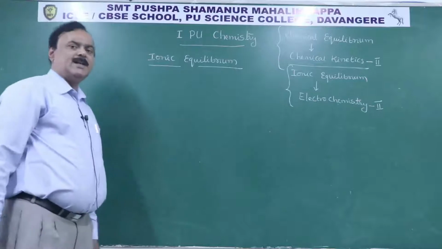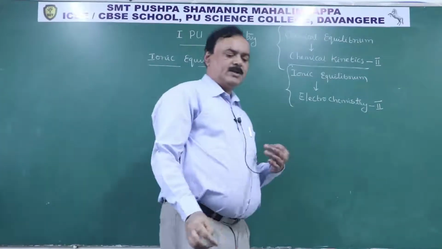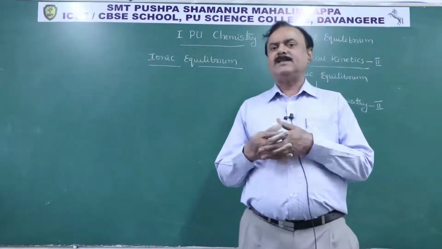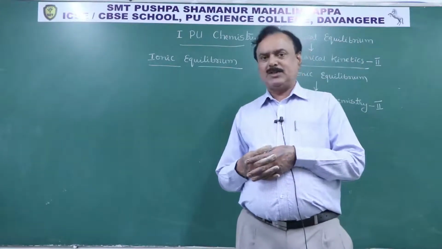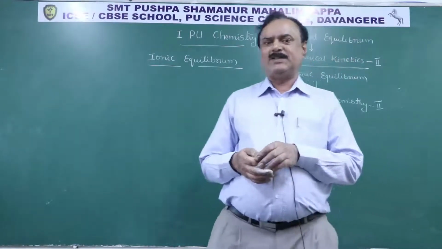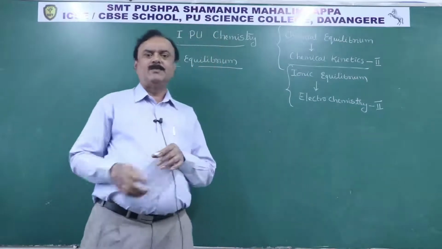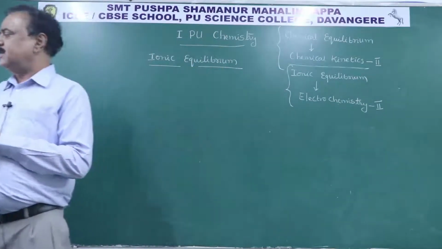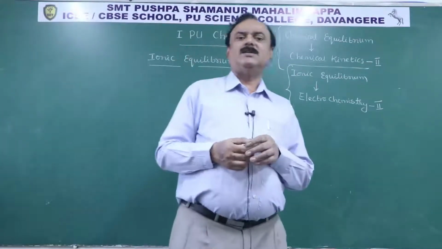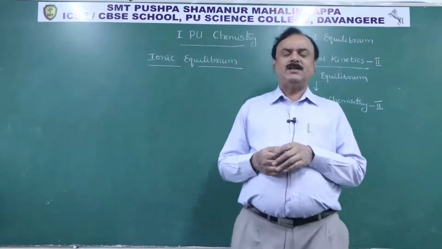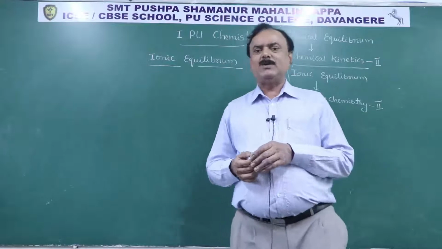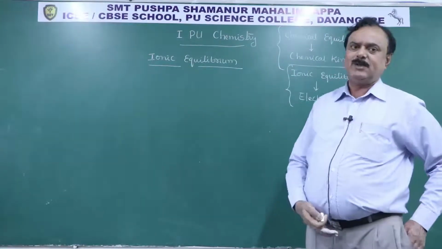Okay. What is ionic equilibrium? You know that electrolytes are nothing but acids or bases or salt solutions. When they dissolve in water or in aqueous medium or in a solvent medium, they have equilibrium with the undissociated molecules. Therefore, the branch of chemistry that deals with the equilibrium between the charged particles or the ions and the undissociated molecules is called ionic equilibrium.